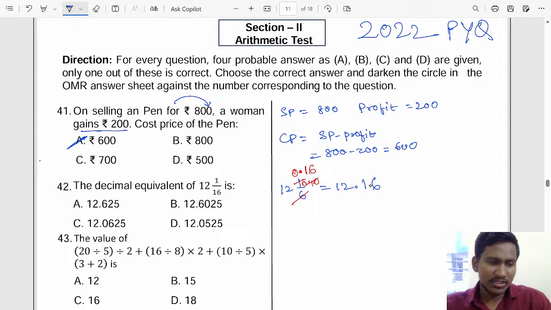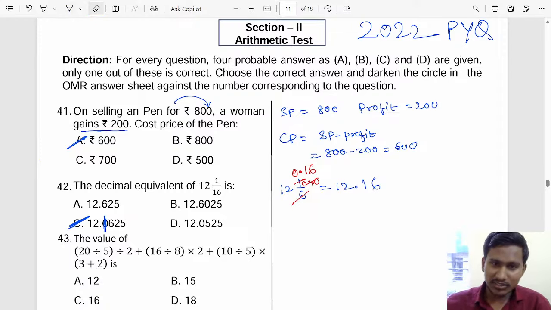12.16, there is no such answer. Sorry, there is a little change, it is 12 and 1 by 16, we had taken it as 1 by 6.